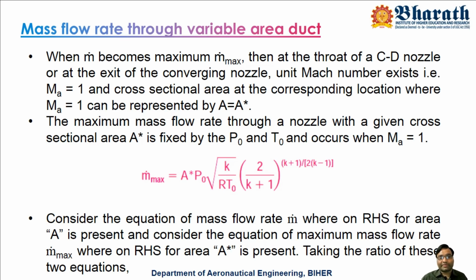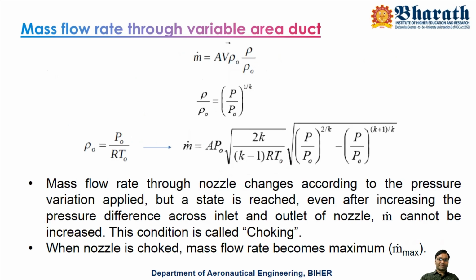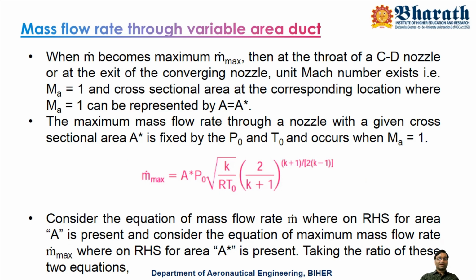So this is the maximum value: A star into P naught root of K by R T naught into (2 by K plus 1) to the power of (K plus 1) by 2 into (K minus 1). So this is the maximum mass flow rate for a given CD nozzle. And the previous equation is just a mass flow rate equation, but it is not the maximum mass flow rate.